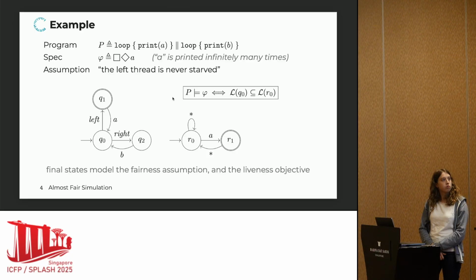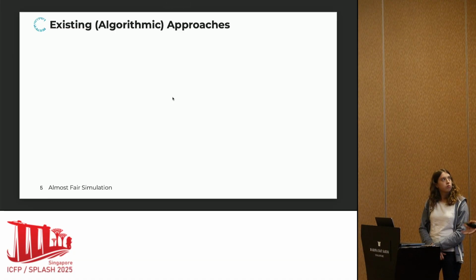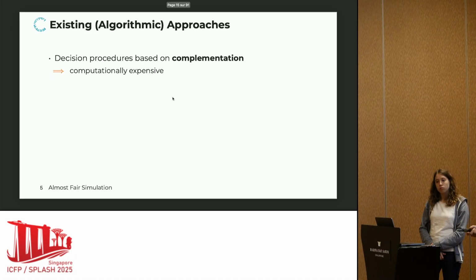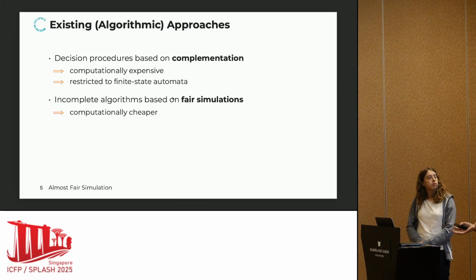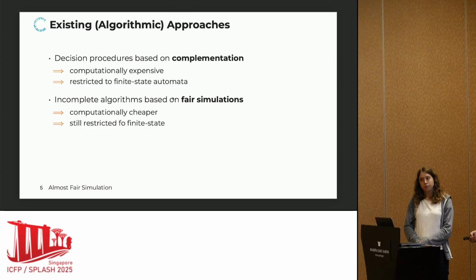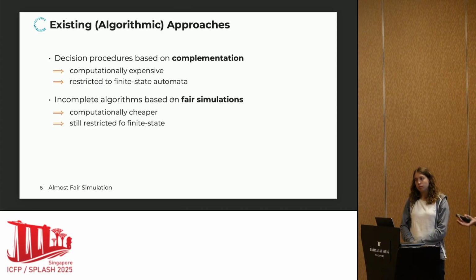All right. So now the big question is, how do we actually verify language inclusion? There exist many algorithmic approaches to do that. For example, there are decision procedures based on automata complementation. But first of all, those are computationally very expensive, and they're essentially restricted to finite state automata. There also exists an alternative option, which are incomplete algorithms based on a notion of fairness-preserving simulation. This is computationally much cheaper, but it's still restricted to finite state; at least in the literature, it has mostly been studied in the context of algorithmic analysis of finite state systems.